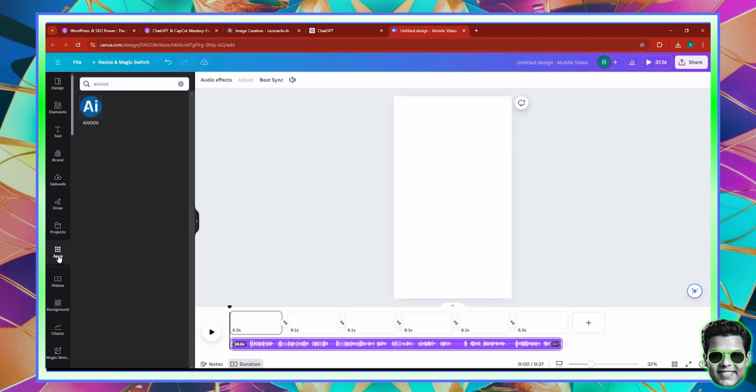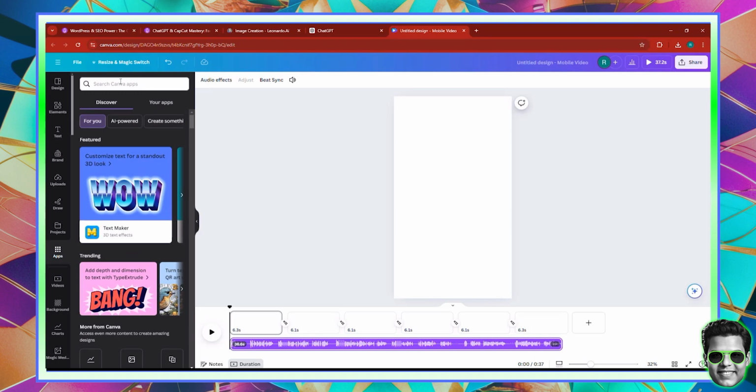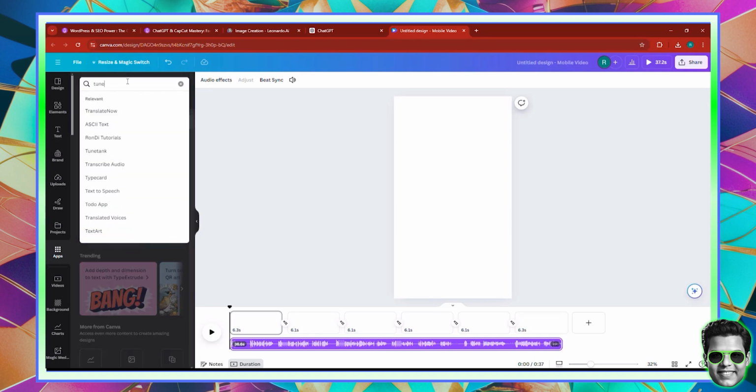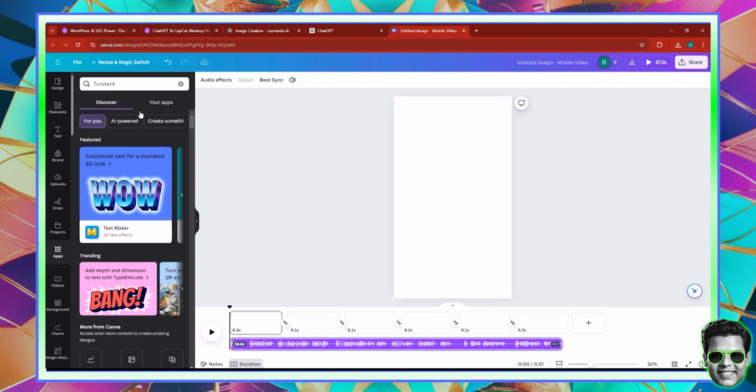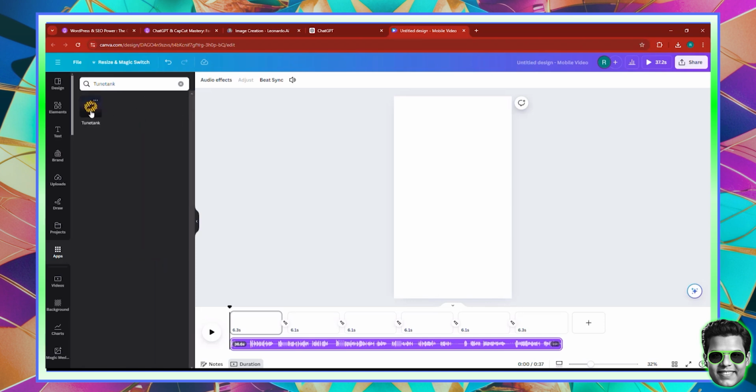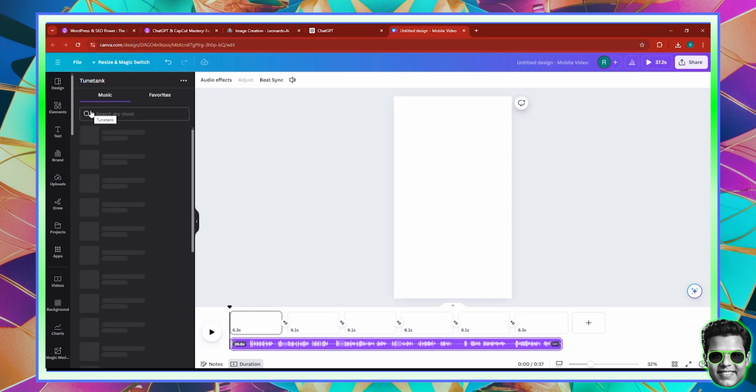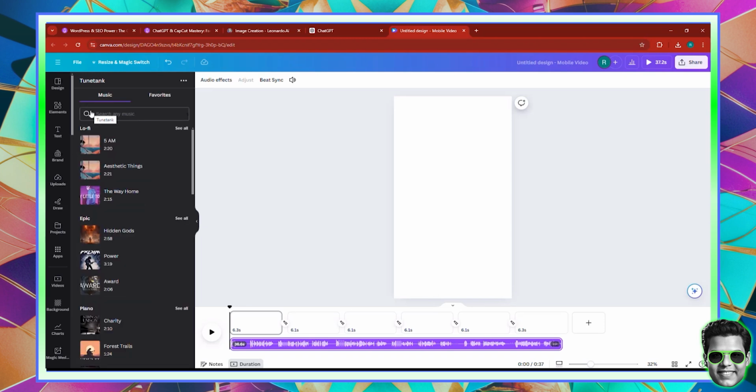And then there is an app in terms of apps, which is a music app, right? So if you go to apps and search for this app, it's called TuneTank. And you can search for it from here, TuneTank. It has a lot of copyright-free music that you can use for your video without having to deal with any copyright problems. And if you happen to deal with copyright problems, you can go to their website, TuneTank, and let them know if YouTube has removed the video or removed music from a video or something like this. You give them the URL of the video that has an issue, and then they will go and fix that problem with YouTube to let them know that that video is okay and that you are allowed to use some of that stuff.